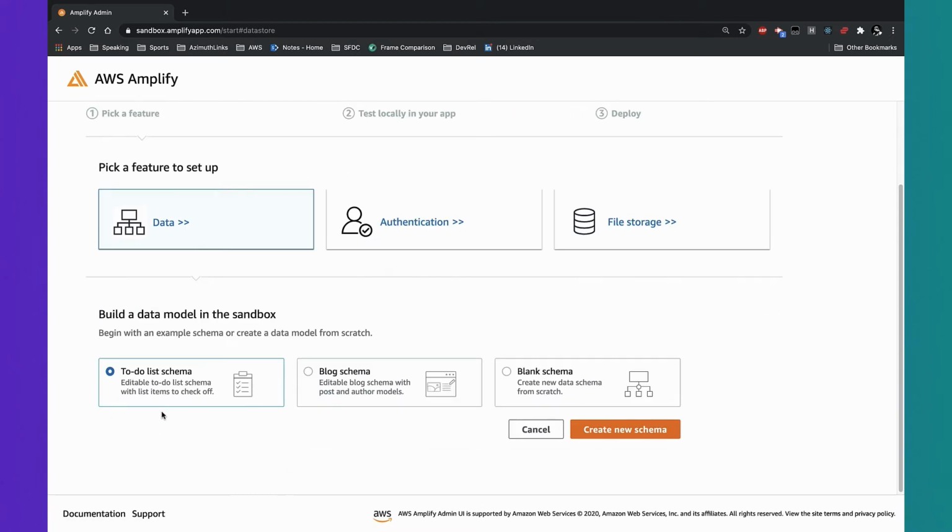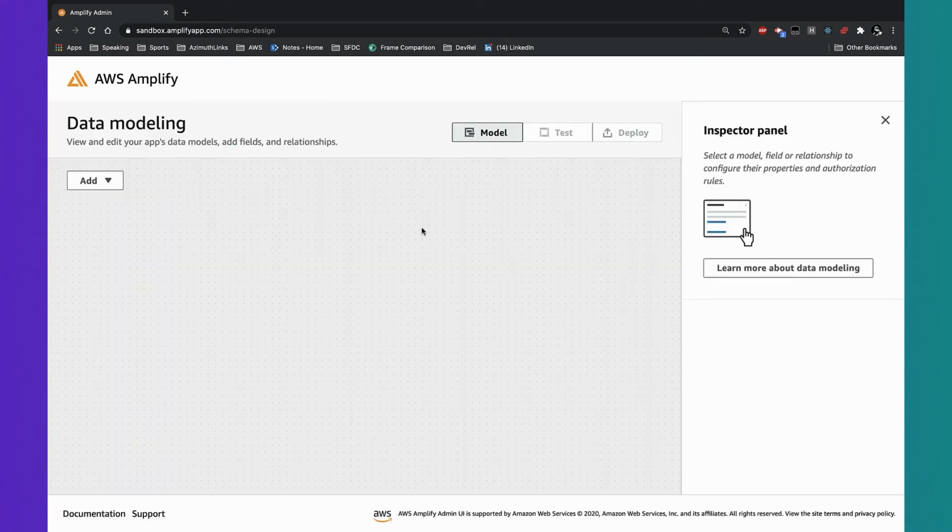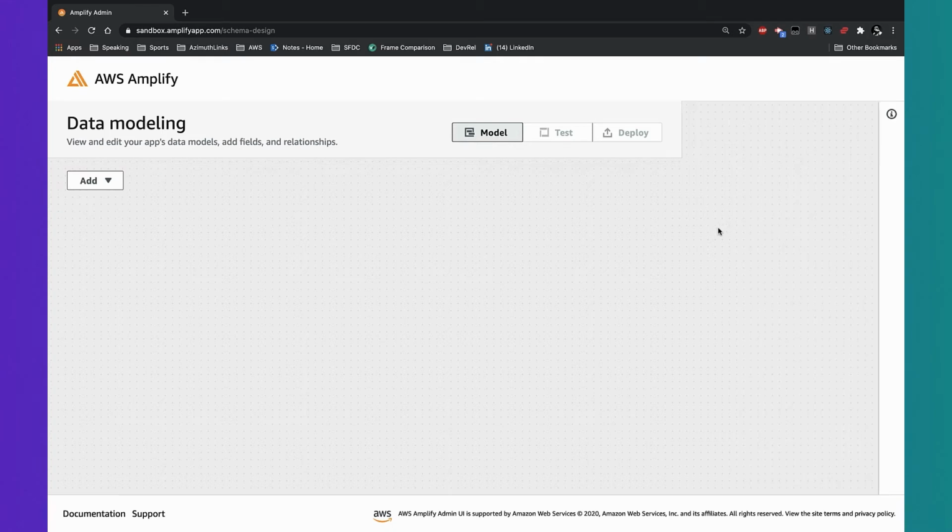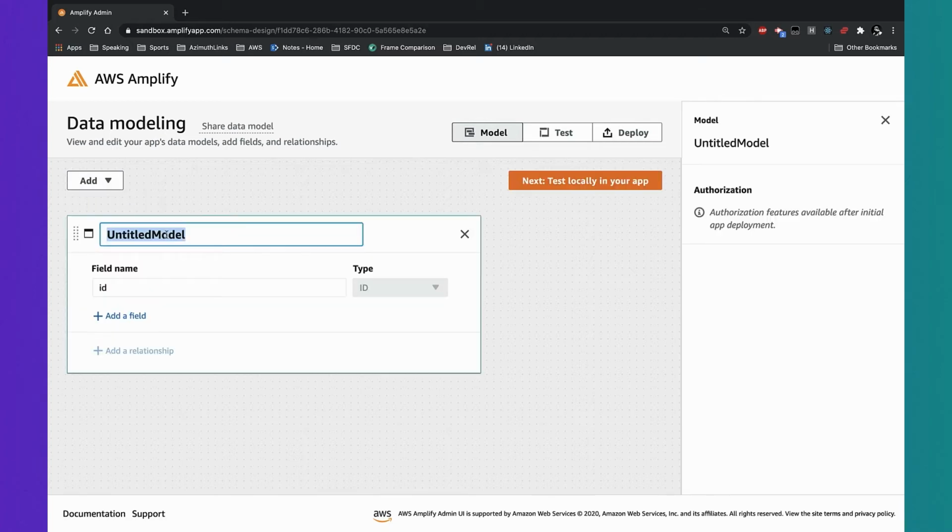So we click in here, and we're given a couple of templates that we can use. For this example, I'm actually going to use a blank schema. Clicking blank schema will bring up the data modeling screen. This is where we're going to build a data model that describes the data for our application. I'll close this inspector panel to give me some more real estate. And then on the left-hand side, I'm going to click Add Model. And this is where we're going to create our first storage model.